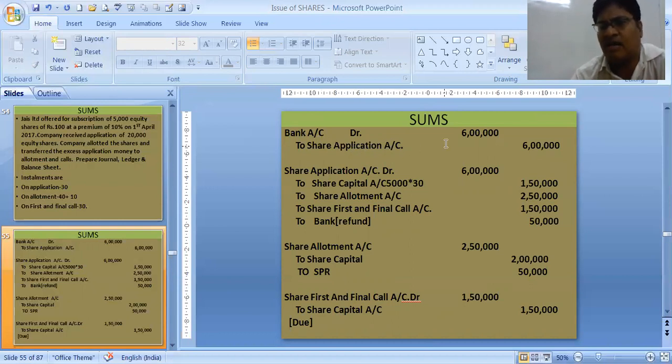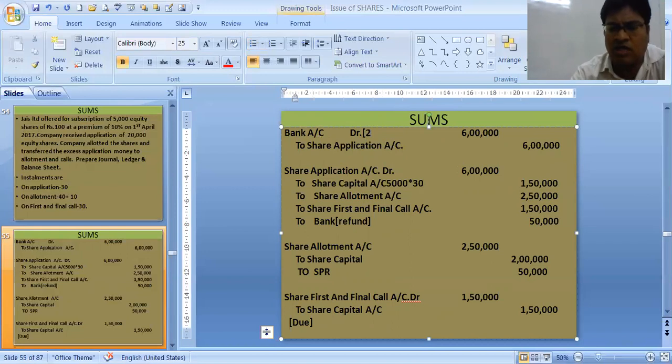Now, application money we have received is 6 lakhs. Why 6 lakhs? Because we have received extra. We have received applications for 20,000 shares, at rupees 30 each. So it comes to nothing but 6 lakhs, and share application money of 6 lakhs is received.